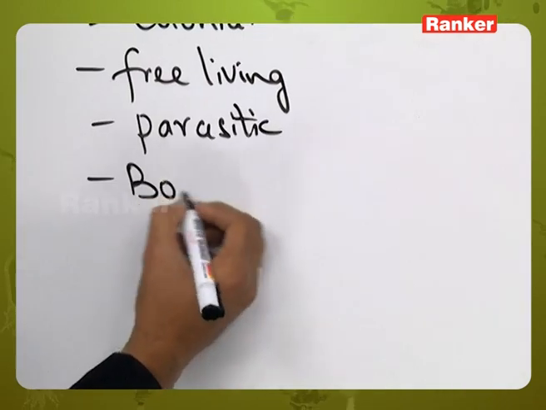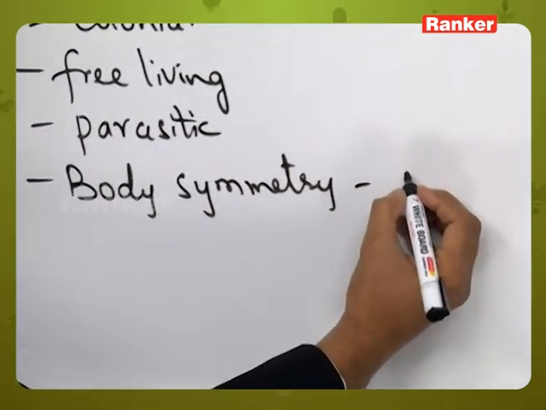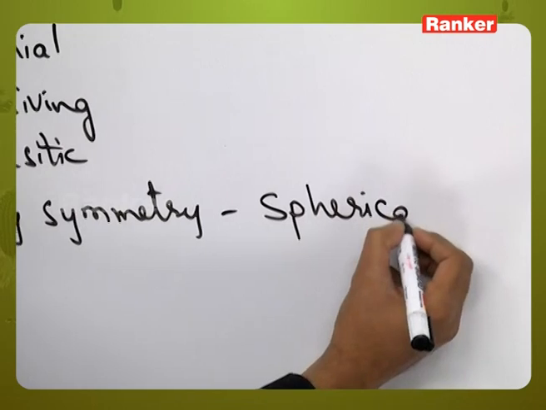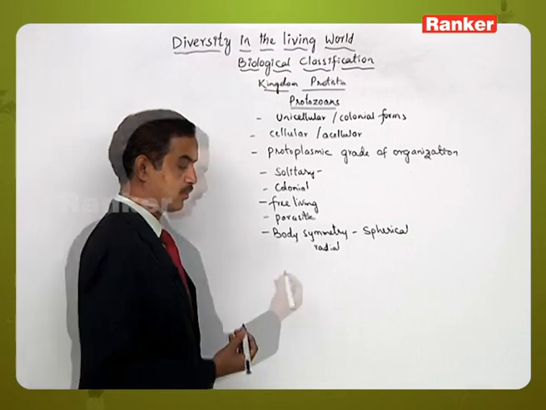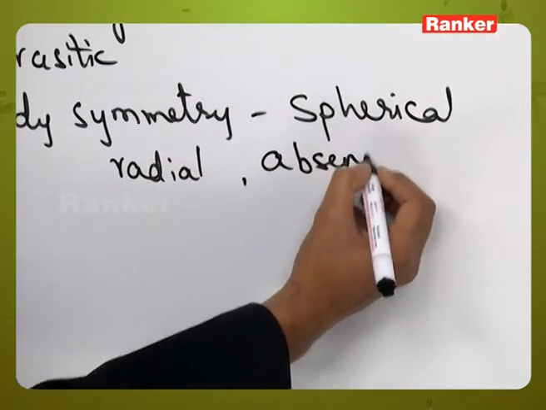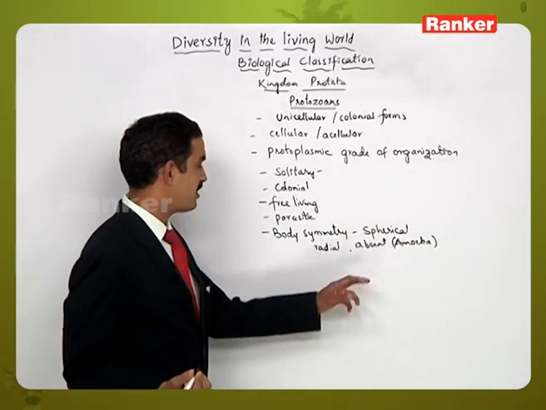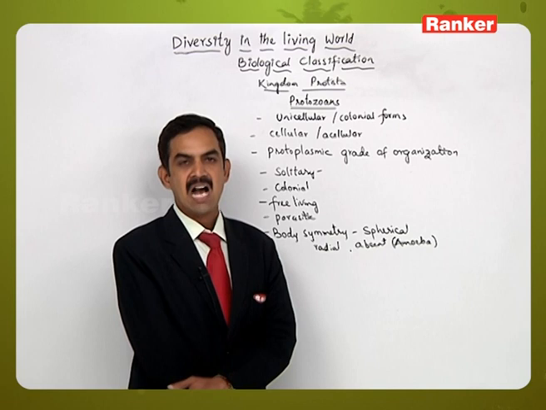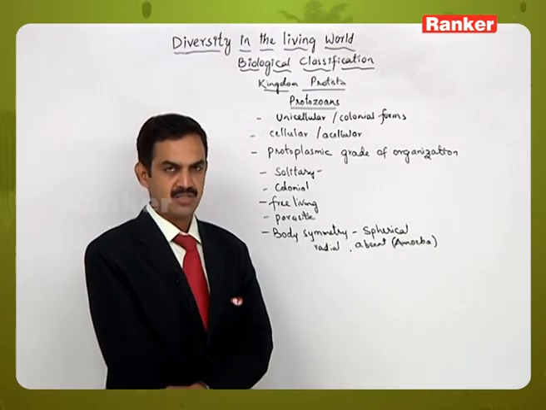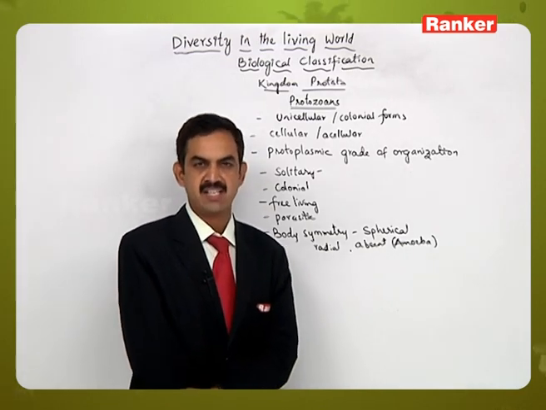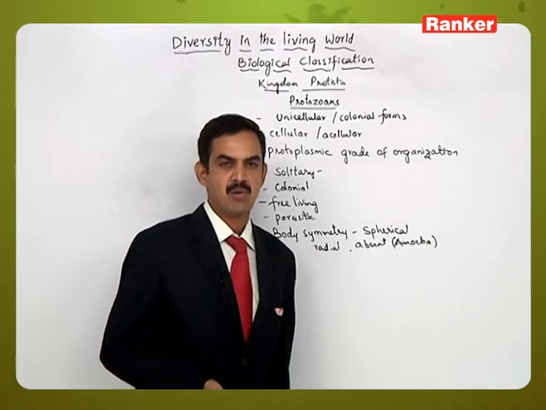Then if you see the body symmetry, some of them exhibit spherical symmetry, and some exhibit the radial type of symmetry also. Then in some of them symmetry is completely absent, like in amoeba. Why is symmetry completely absent in amoeba? Amoeba does not have any specific or perfect structure, so it goes on changing its structure. That's the reason why there is no particular symmetry. So symmetry is completely absent in amoeba type of organisms.